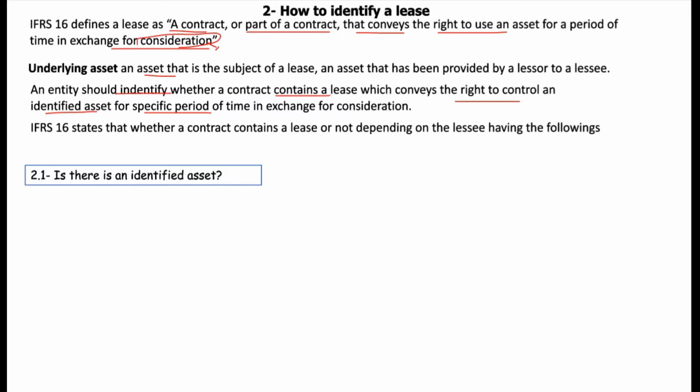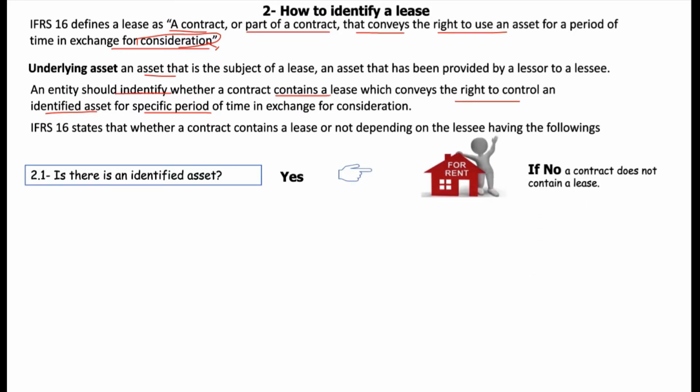The first condition is whether there is an identified asset. The identified asset would be the underlying asset provided by the lessor to be used. Here we have the underlying asset, the building, as you see from the image. If there is no identified asset, there should be no lease contract.